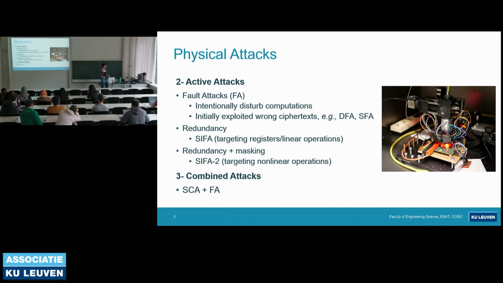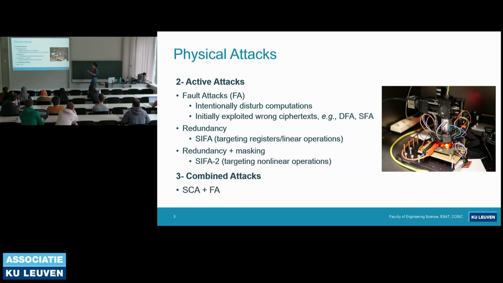After redundancy was proposed, statistical ineffective fault attacks were presented. This is an attack type that exploits the correct ciphertext, and it specifically injects faults into registers or linear operations. After this attack, redundancy combined with masking was adopted as a countermeasure. With redundancy, we check if the output is correct or not.